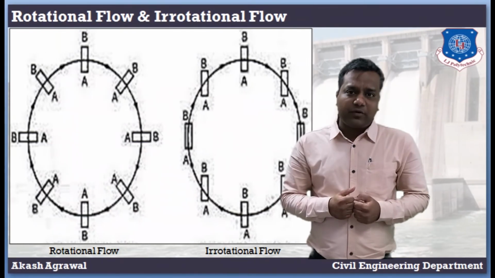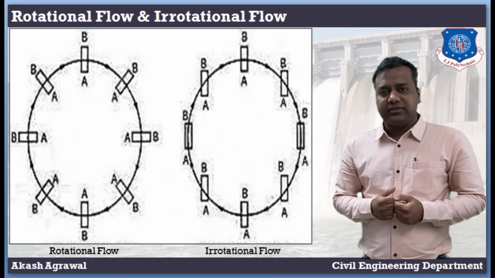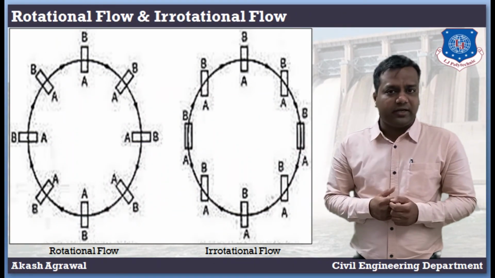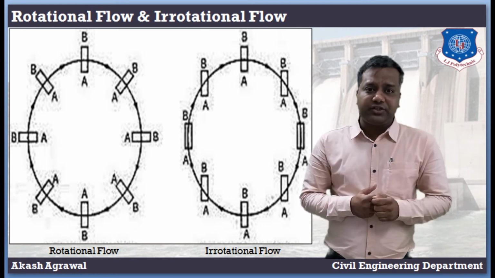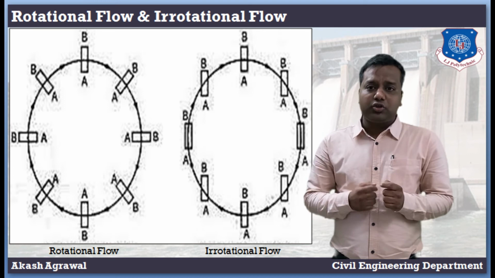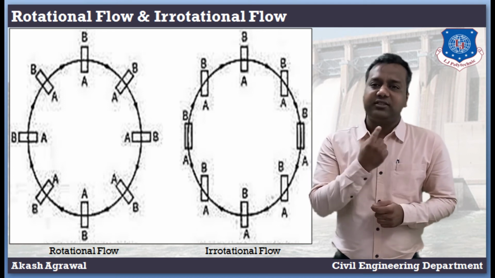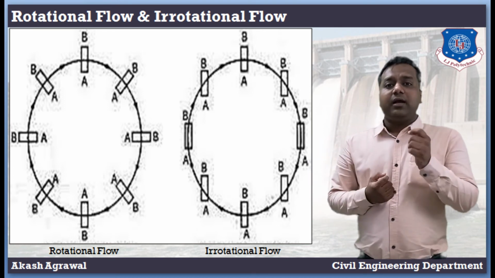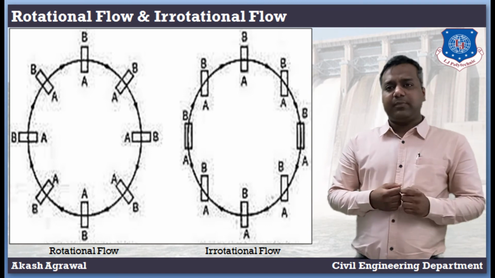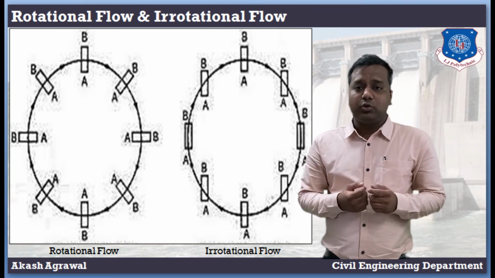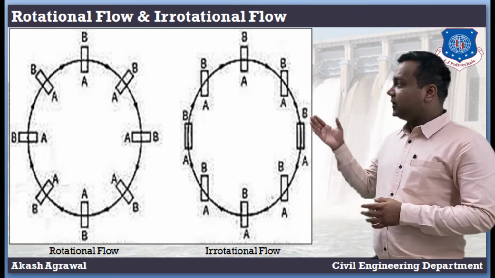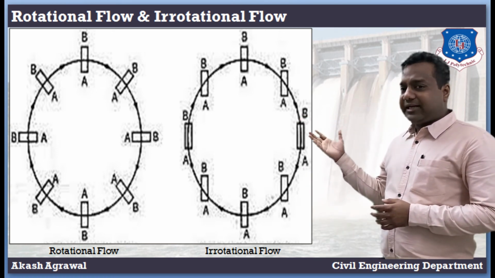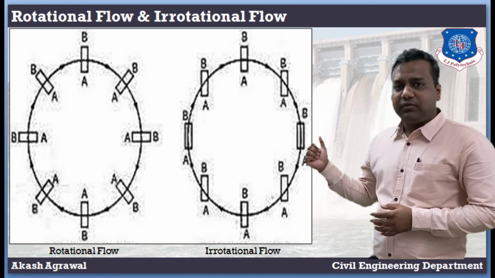The last type of flow we will discuss in this session is rotational flow and irrotational flow. Rotational flow is that type of flow in which the fluid particles also rotate about their own axis while flowing. Irrotational flow is that type of flow in which the fluid particles do not rotate about their own axis while flowing. The first figure shows the rotational flow and the second figure shows the irrotational flow.